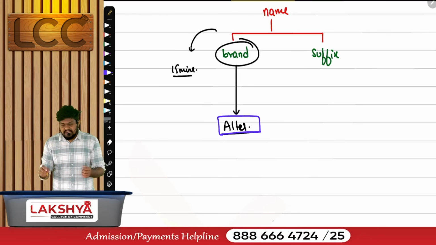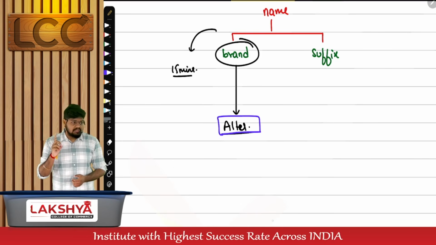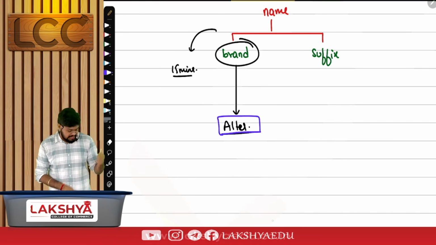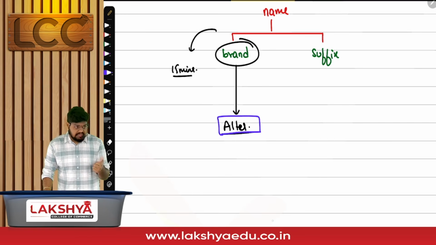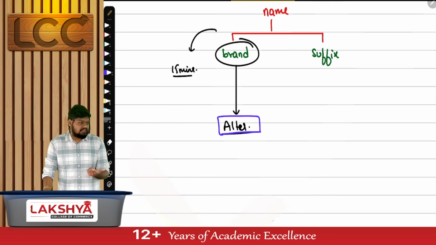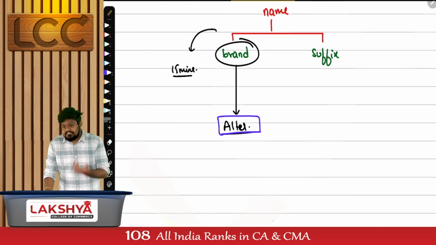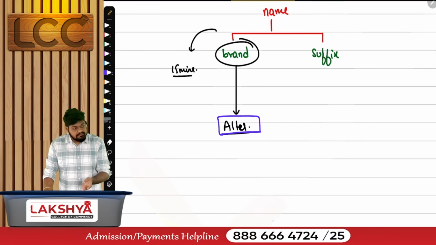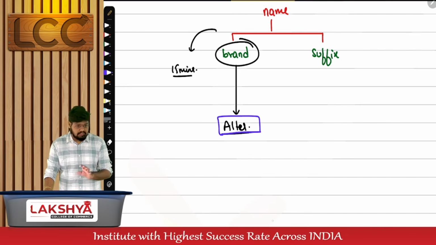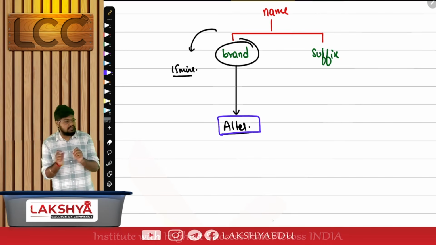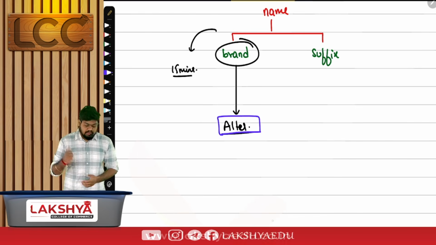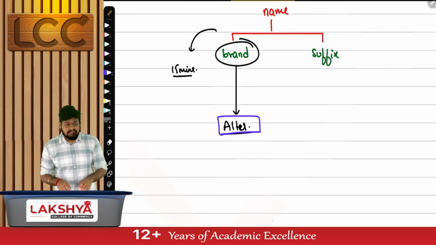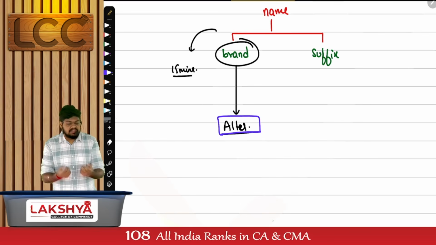So the process starts from one particular brain. Whose? Not the board of directors. One director might have this idea. A director's idea, where he'll propose it to all the directors. Then they have to discuss matters. That means they have to conduct a board meeting, for which they have to send a notice of board meeting. We'll have more discussions on the meetings process in a very detailed way later. Notice of board meeting is sent to every director. Then directors will come and attend the board meeting and discuss whether that change is required or not.